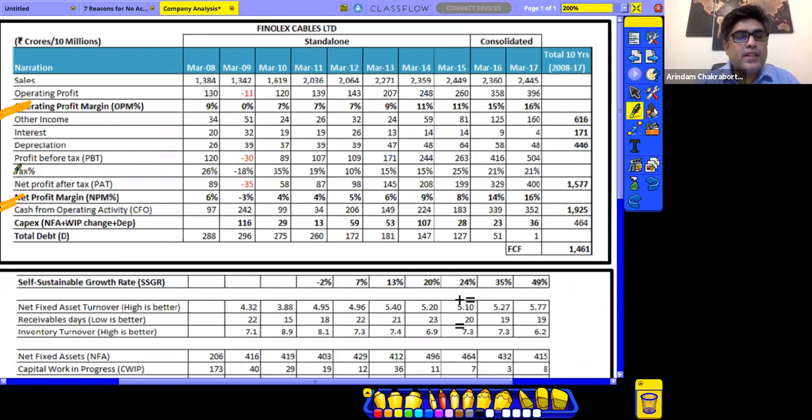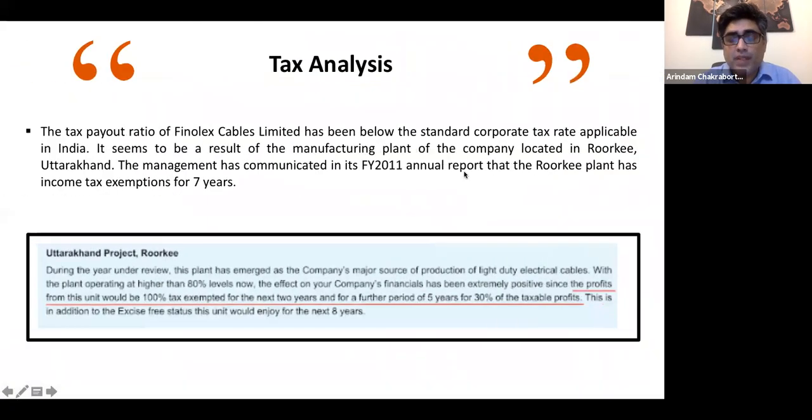So this is the section, right? This is the tax section. As you see over here, 26, 17, 35, 19, 10, 15, 15, 25, which is quite below the normal 30% tax standards, right? So when you see this sort of tax placed across, then we obviously need to understand why it is so, right?